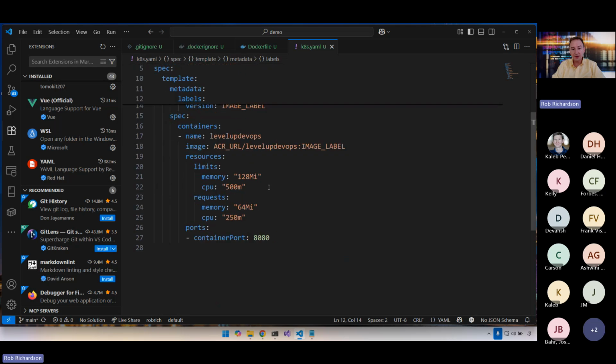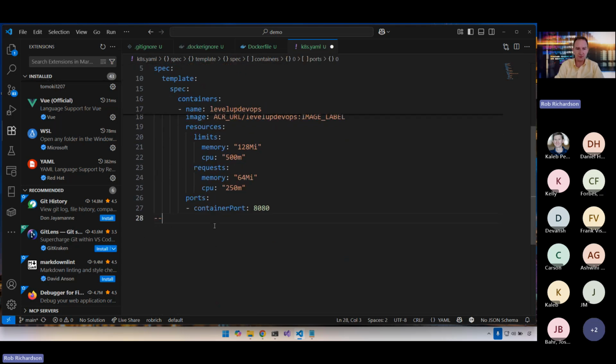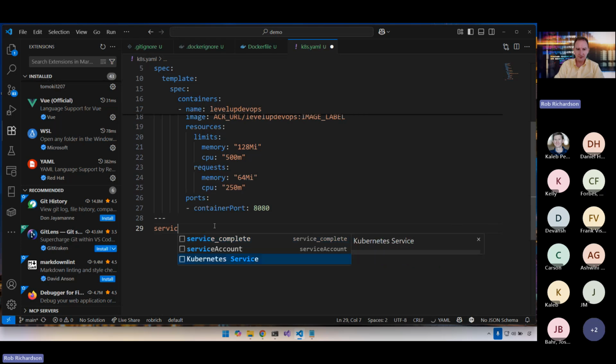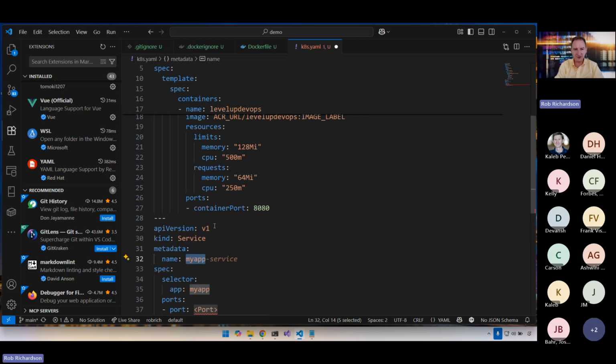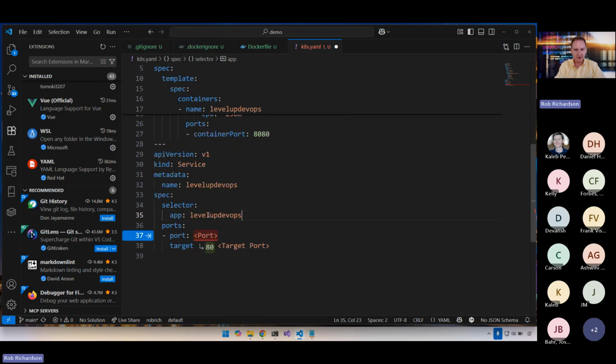Now that we've got a deployment, let's create a service in front of that will round robin between the pods. Service. Go gadget, create me a service. Level up DevOps. And I'm going to have it match that selector. Let's do this port is 8080. And this target port is 8080 as well. And we have our service.